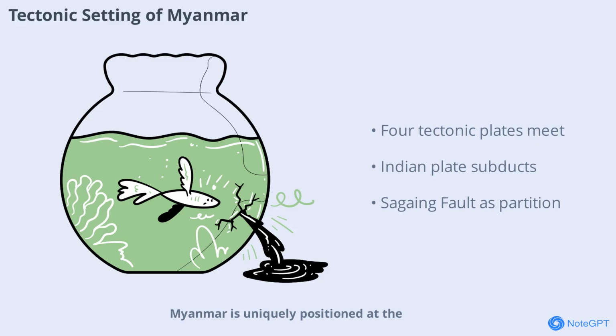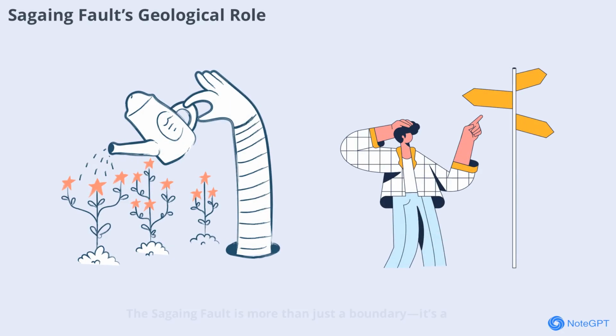Myanmar is uniquely positioned at the intersection of several major tectonic plates: the Eurasian, Indian, Sunda, and the Burma microplate. This complex tectonic setting makes the region one of the most geologically active areas in the world. The Indian plate moves northward, colliding with the Eurasian plate and subducting beneath the Burma plate. The Sagaing Fault acts as a partition between the Burma plate and the Sunda plate, facilitating horizontal movement and frequent seismic activity.